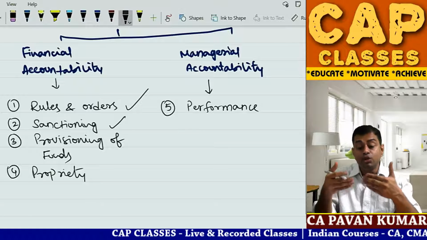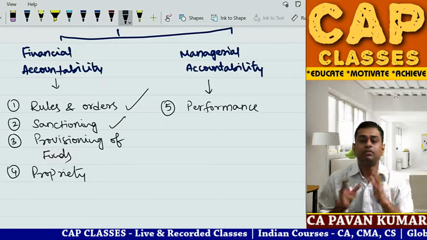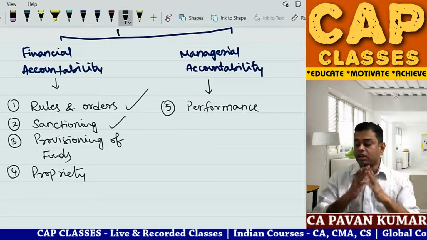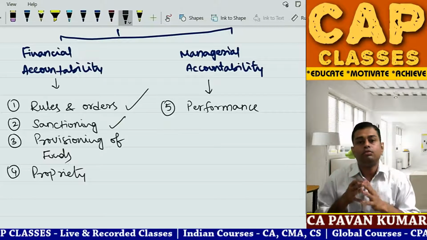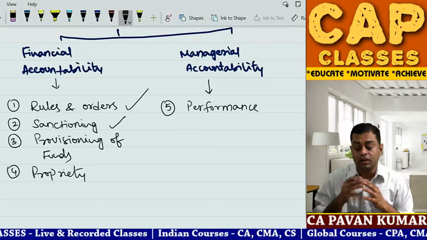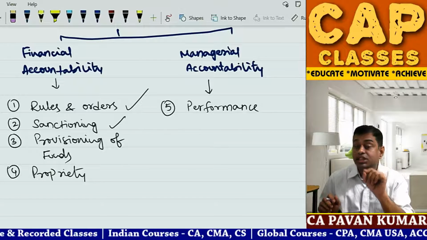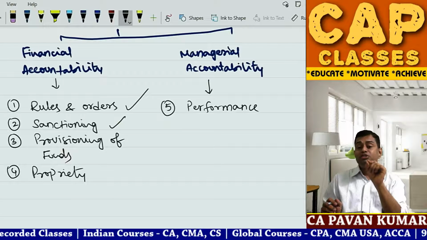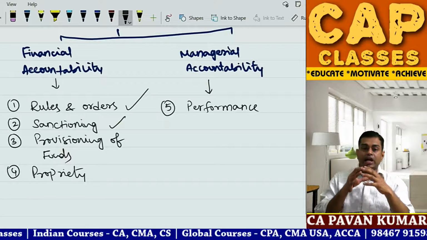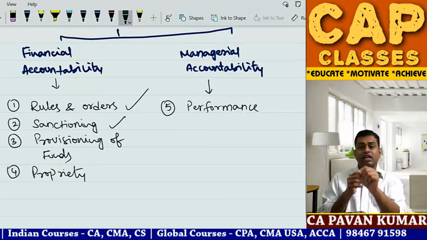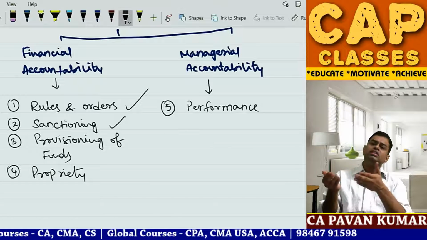Sanctioning. After you submit the budget to the appropriate authority, have they sanctioned it? I am the auditor, you are the collector. You took one printout and said, Pavan sir, sanctioning authority sanctioned it. So in normal audit, you call it whether every transaction is authorized by responsible official. That is what you studied in vouching verification. Audit of items of financial statement, in that purchases, sales, salaries, everything should be sanctioned. Everything should be with the proper authority. Same thing you are doing here also.